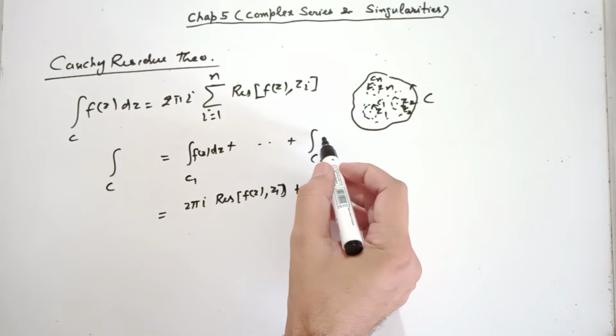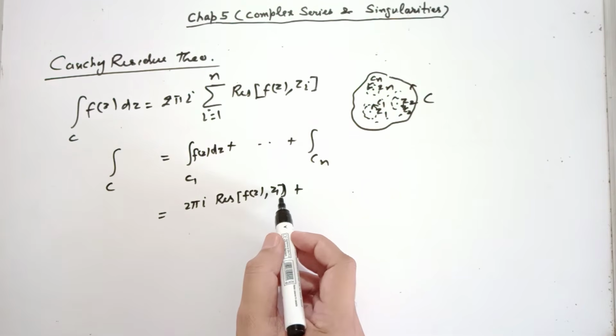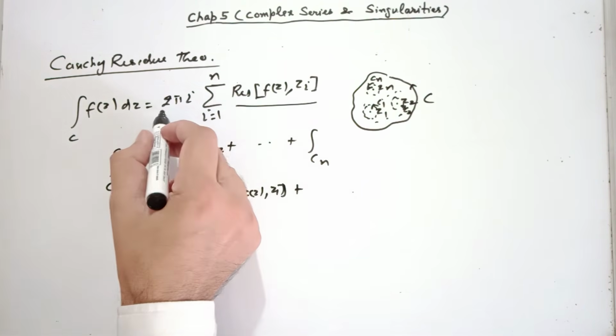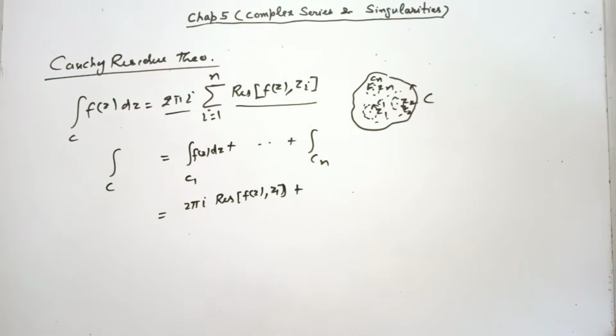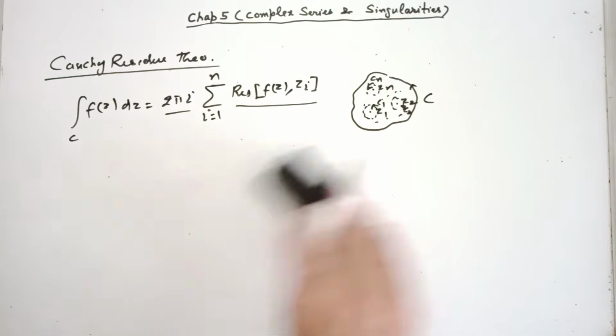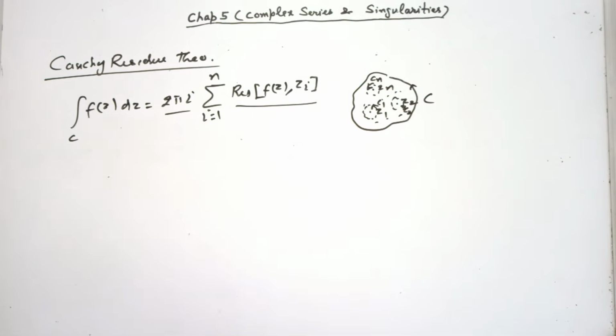Finally 2 pi iota into residue of f(z) at zn. So it is sum of all residues multiplied by 2 pi iota. So proof is simple, as I said. But this result is very useful for solving contour integrals.